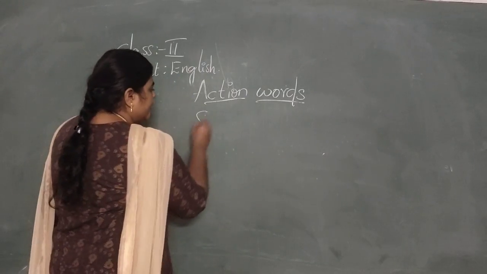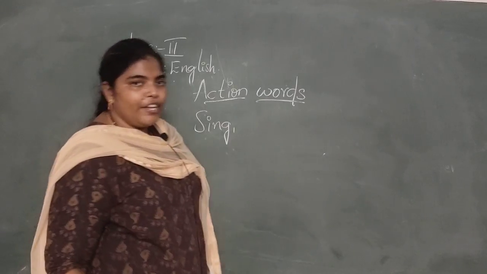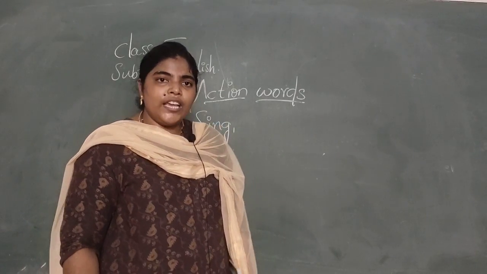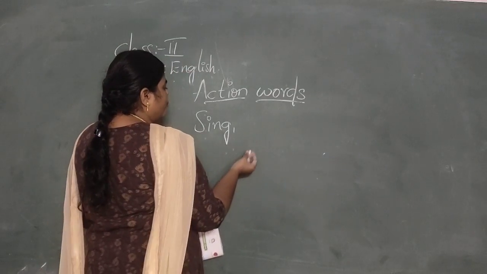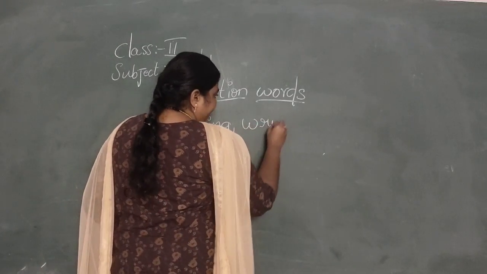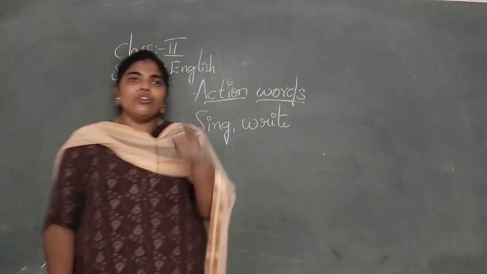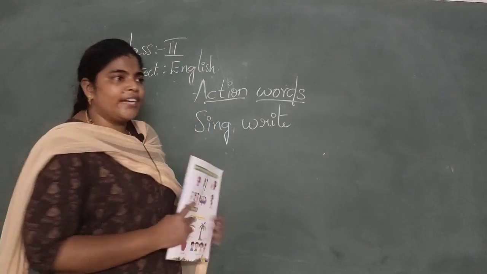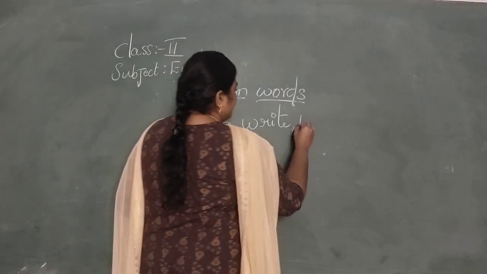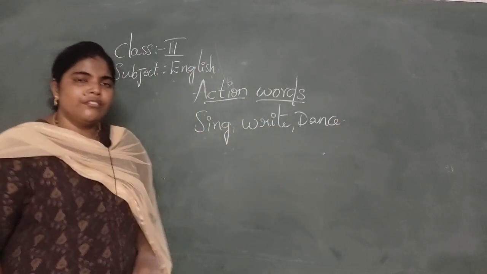If you sing, that is an action done by you. Or if you write, I am writing now on the blackboard, and you are also writing in your classwork book. So that is also an action. Dance, this is also an action.